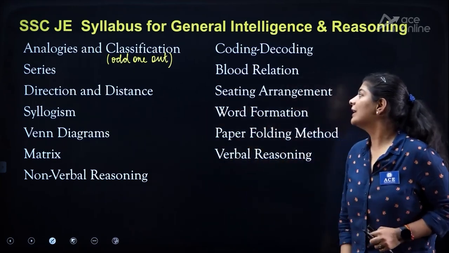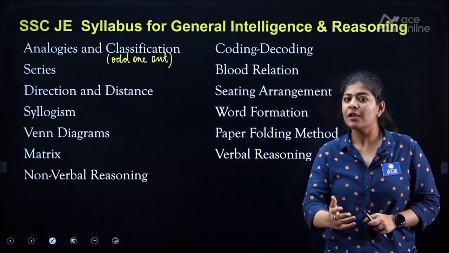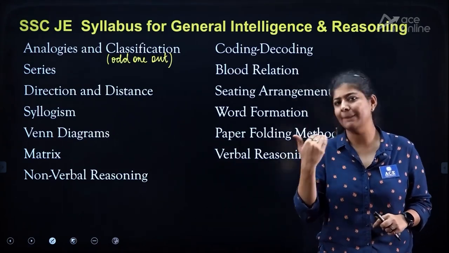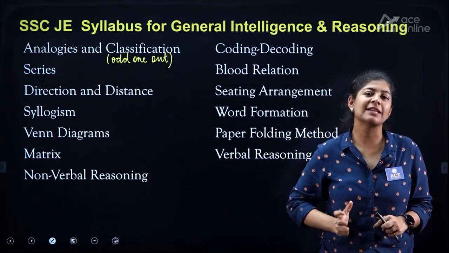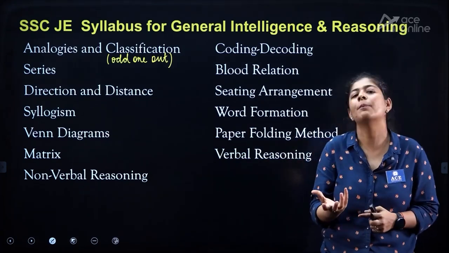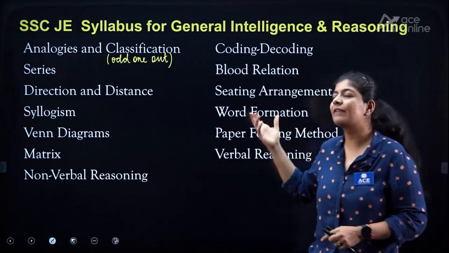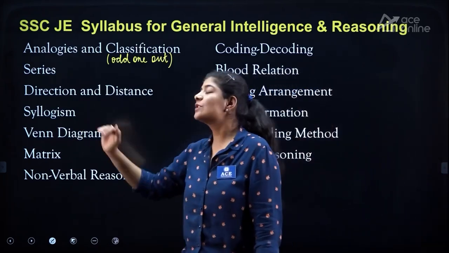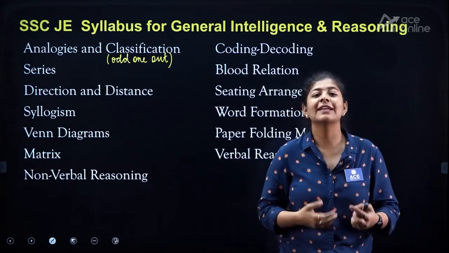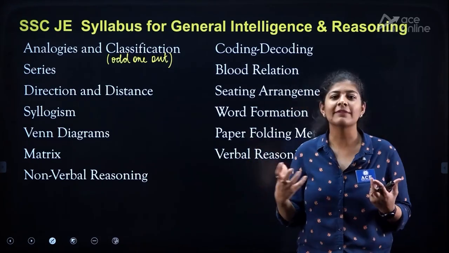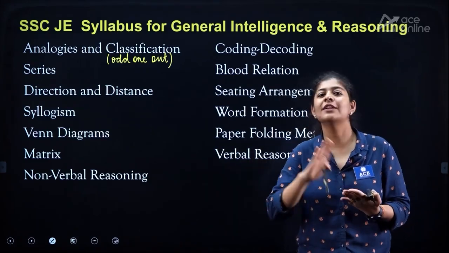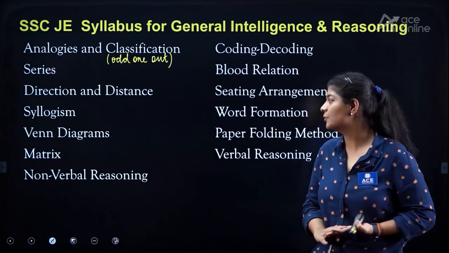The next one that we have over here is word formation. Now what is this? In the word formation, maybe some alphabets, some letters, or maybe some word is given to you and you need to pick specific letters out of it, or you need to do some operation on the letters which are given in the question. The next one that we have over here is a Venn diagram. Now in the Venn diagram, we need to do something with the circles that we have in it, and either we need to draw the diagram or we need to determine which diagram is true, right?